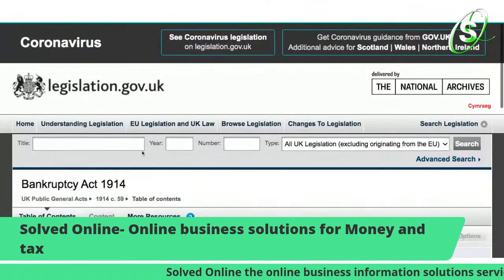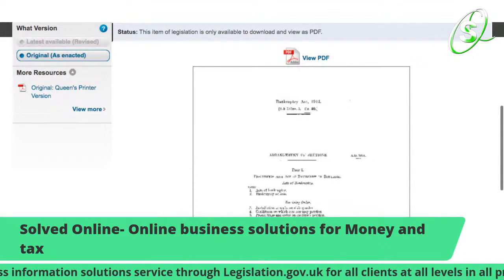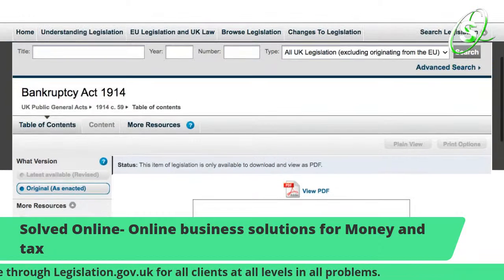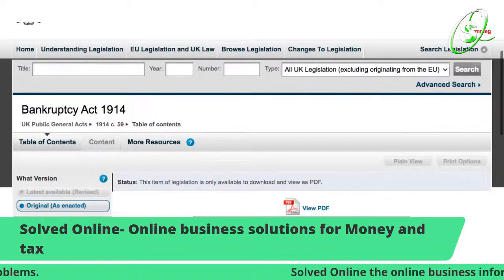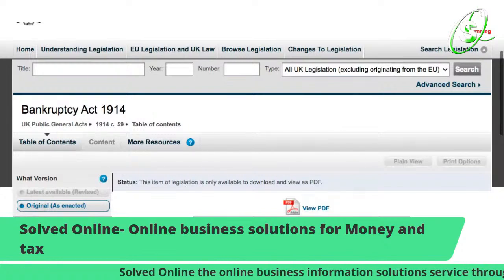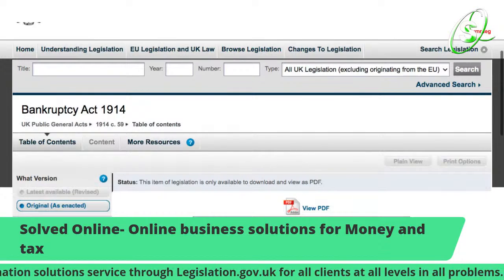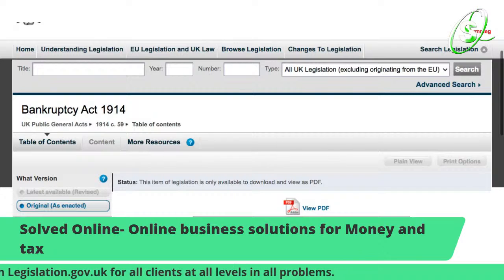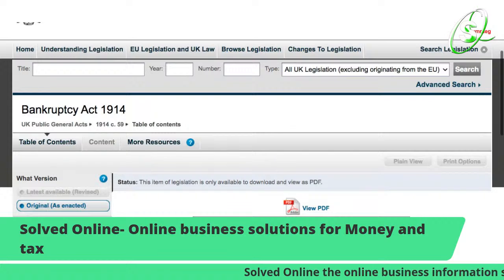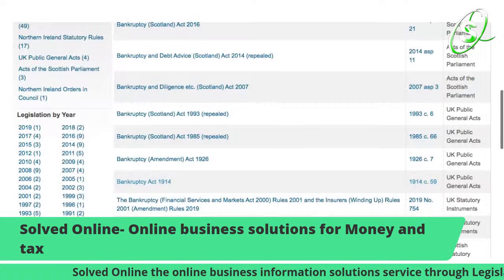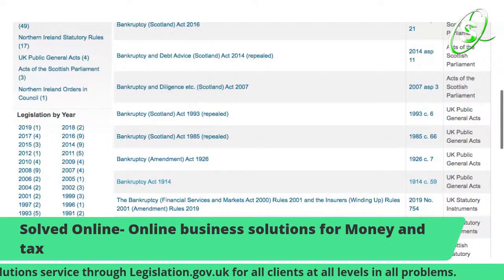Let me just open up this, our original Queen's Printer version. So they don't have it laid out, they haven't computerized it yet. They just laid it out. That's why it's very important when it's not computerized, meaning the text has not been transferred, where you can click on it. That means again they withhold certain measures or certain actions just to make it a bit difficult. But it's okay. Solved Online has the solution, as the research method, to be able to again provide a solution on this matter.